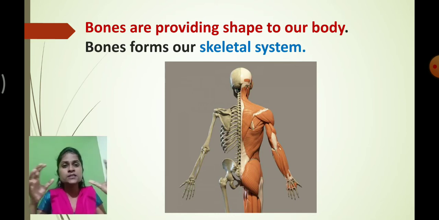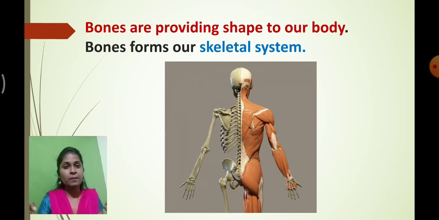When all these bones come together, they form the skeletal system. Head to toe, there are many varieties of bones present in our body. When all these bones come together and perform one particular function, we call them what? Skeletal system. Understood? And on the bones, as you can see, the muscles are embedded, and on the outer surface of the body there is one layer. This layer which we can see on the outer surface is called what? Skin.